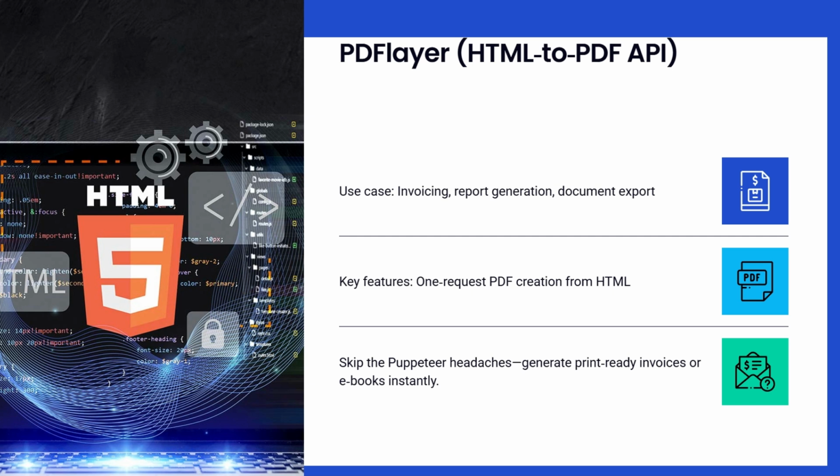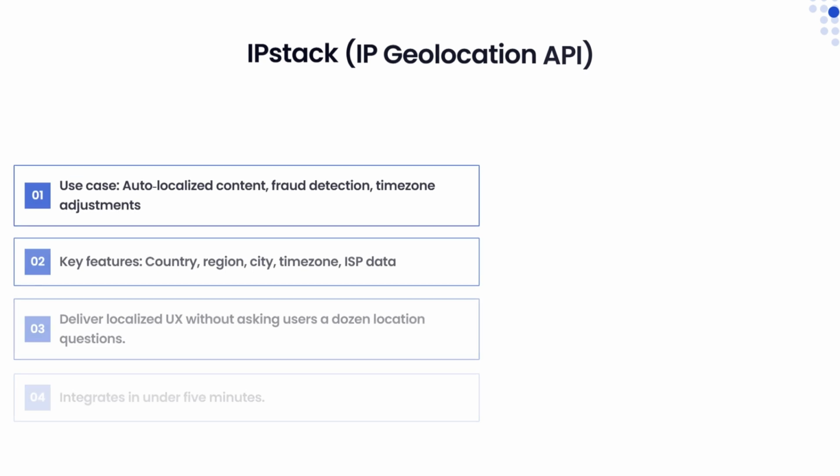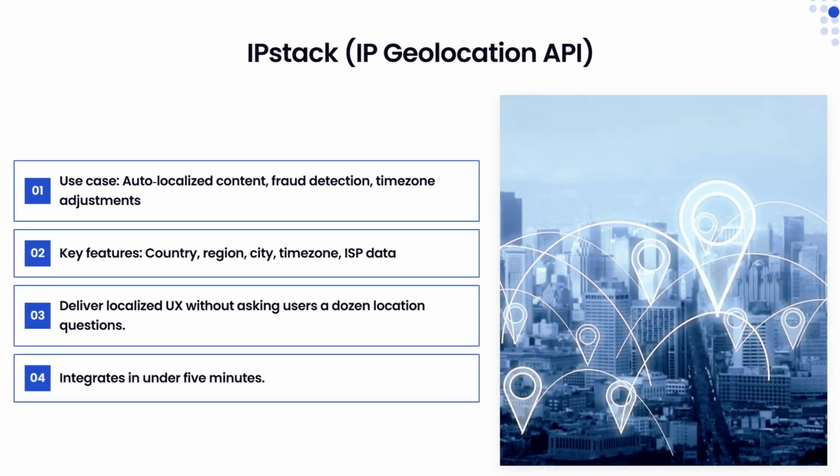Do you need to geolocate your users and only have like 48 hours to build something amazing? And you're not going to waste time figuring out where your users are located. IPstack is going to save your life. Just give it an IP address and boom. You get the user's location, time zone, even their ISP.